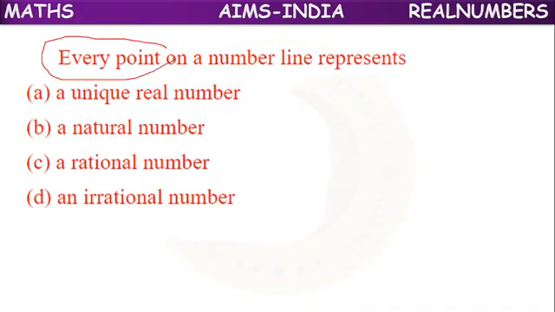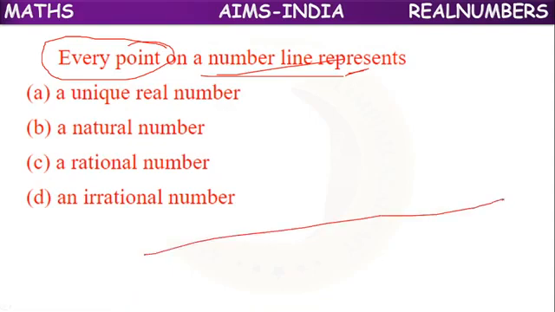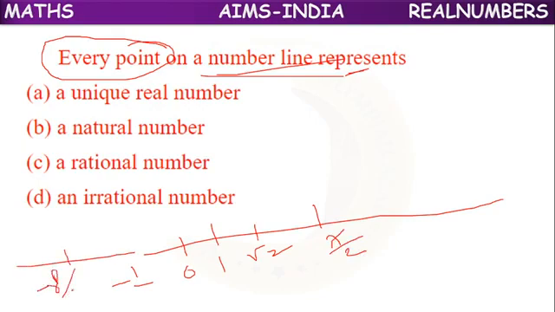Next, every point on a number line represents... Suppose we have a number line. On the number line, we can represent 1, we can represent -1, we can represent √2, we can represent 0, we can represent 7 by 2, we can represent -8 by 3. Like that, on the number line, we can represent many kinds of numbers.